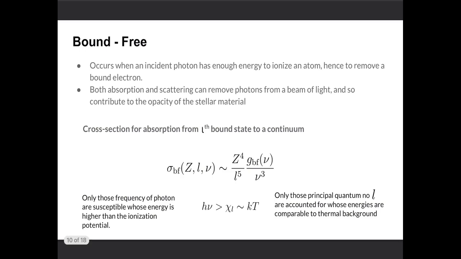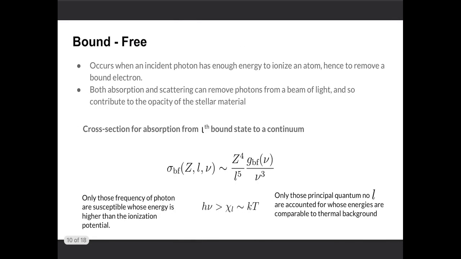So in this case, the absorption cross-section goes like this relation, where L is the principal quantum number and nu is the frequency of the incident photon. In this case, this relation must be satisfied: the incident energy must be greater than the ionization potential, and we only count the ionization potential of that principal number, which goes like the background temperature.